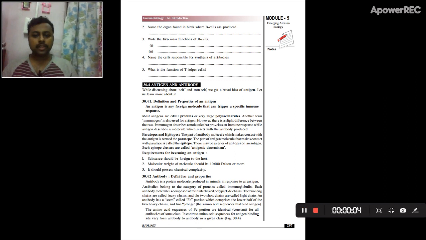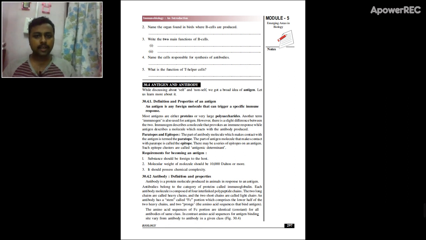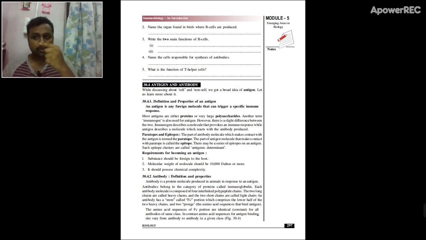Now we will move to another concept, which is antibodies and antigens. So what are antibodies and antigens? Suppose there is a bacterium. The bacterium has a cell wall, and that cell wall consists of protein and lipid. Suppose that bacterium is invading the body. Once it enters the body, the proteins present on its cell membrane or cell wall will induce the immune response. Now what is immune response?